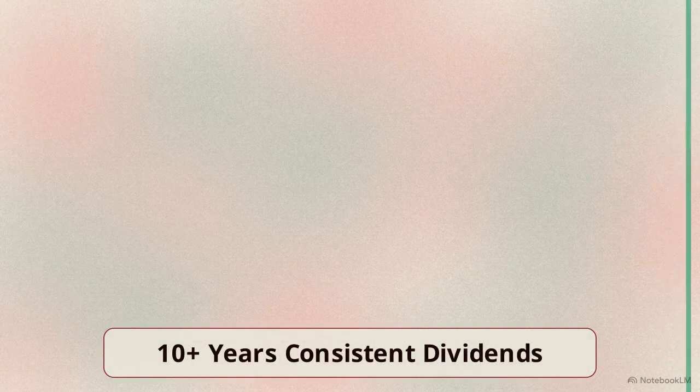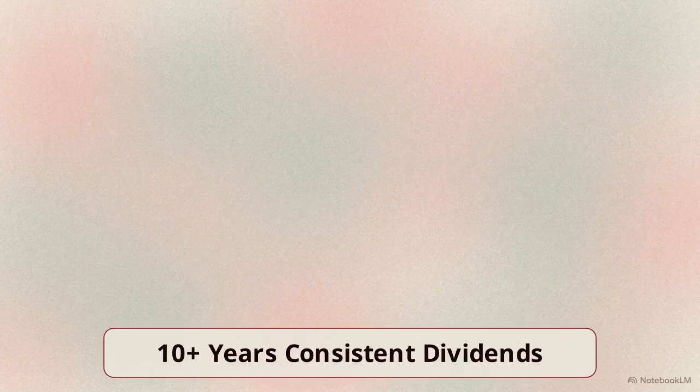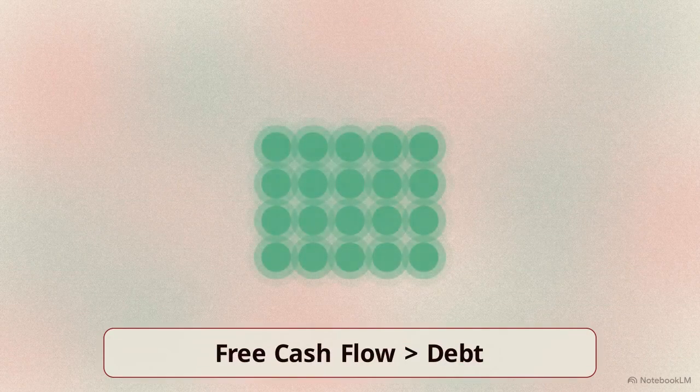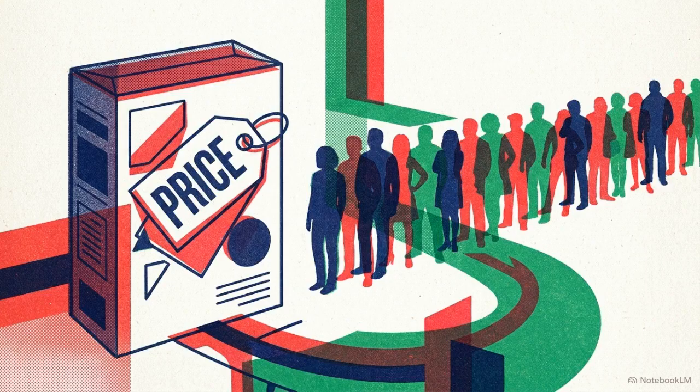First, companies must have 10 years of consistent dividend payouts. Second, they must rank in the top half for dividend yield. The final filter requires proving free cash flow is significantly greater than debt. These strict criteria identify companies with a specific economic advantage called pricing power.